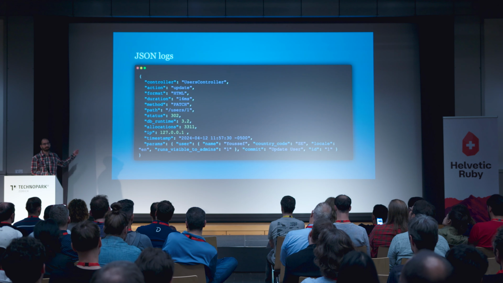So what you can do is, if you're really strict about that, don't output the params object. Or what you can do is that you can use, Rails has a feature called parameter filter, and it can be used to filter some sensitive data. For example, if you know that all your params are okay, but maybe name and email are not okay, you can have a blocking list there.